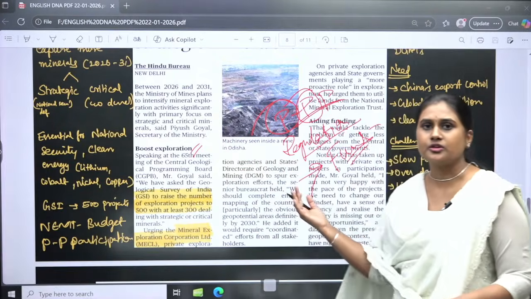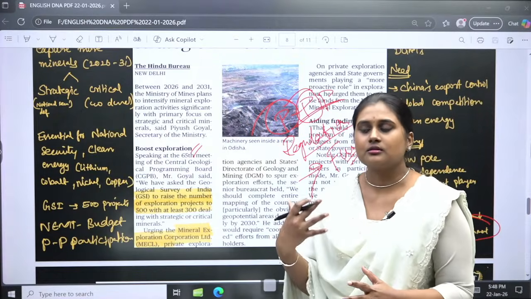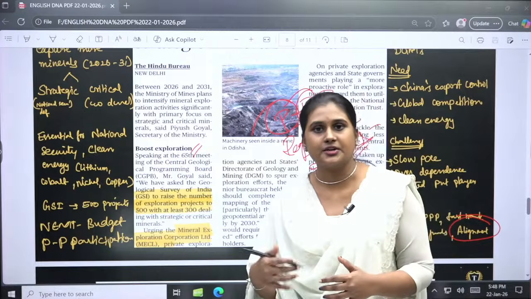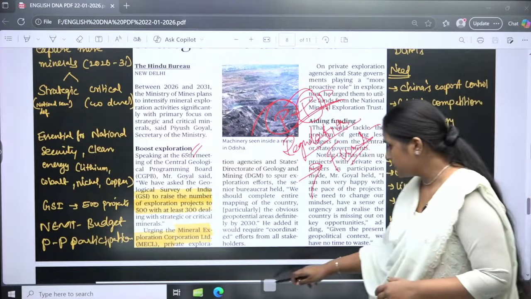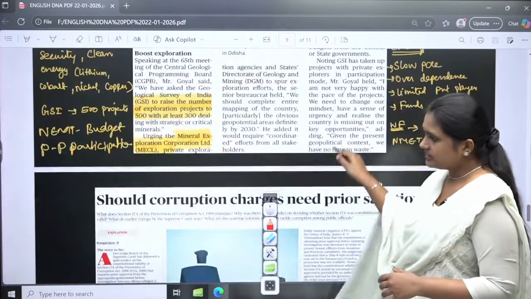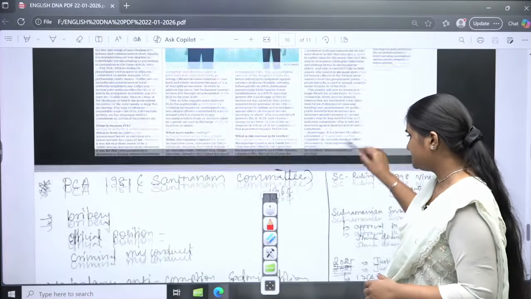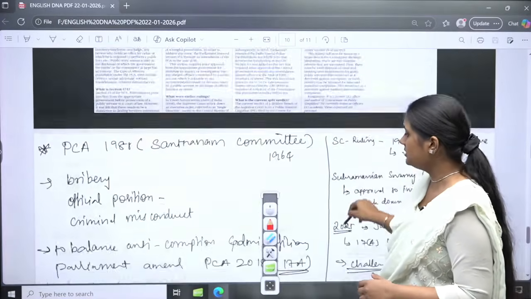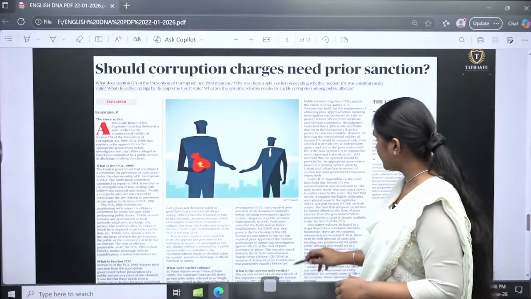We can go for aligned and cooperative mechanisms for these explorations. So we will get the technology, as well as better deals from the other countries. Okay. So the next is about, should corruption charges need prior sanction?